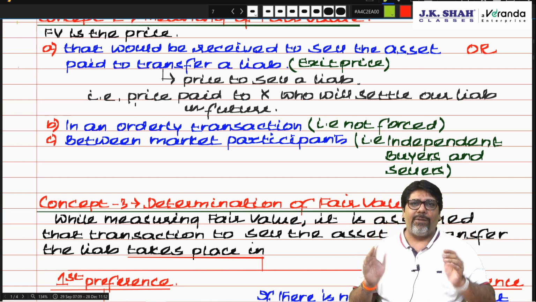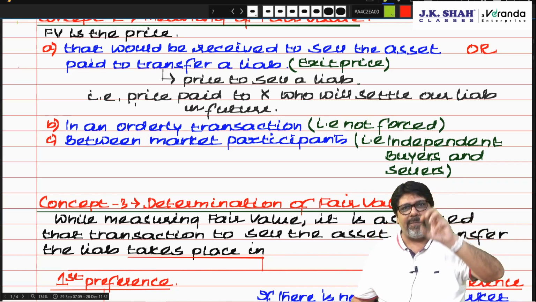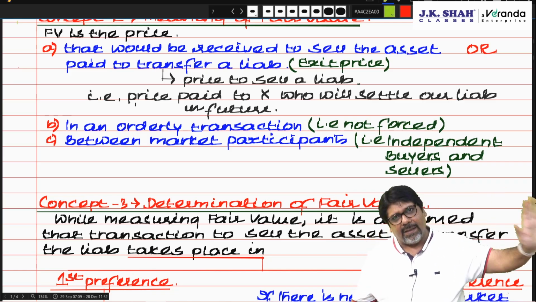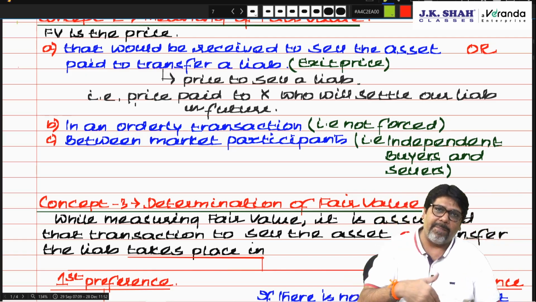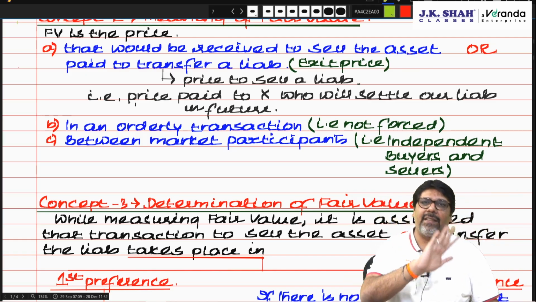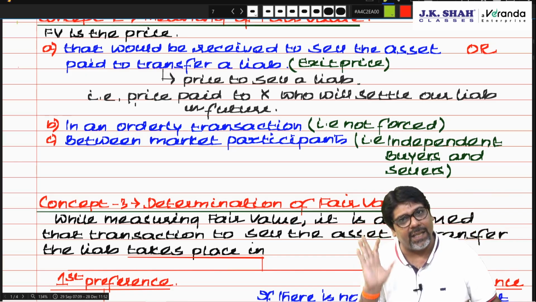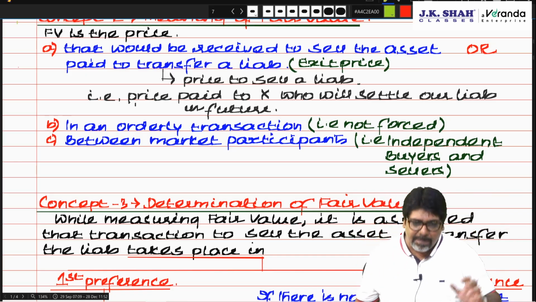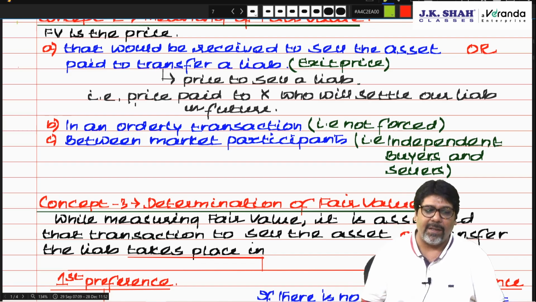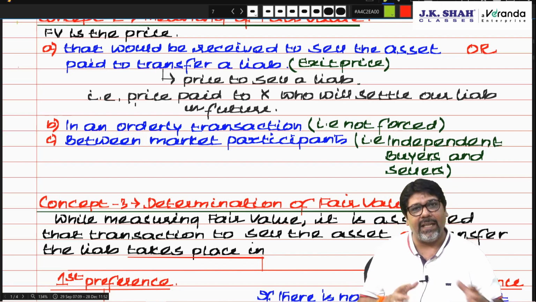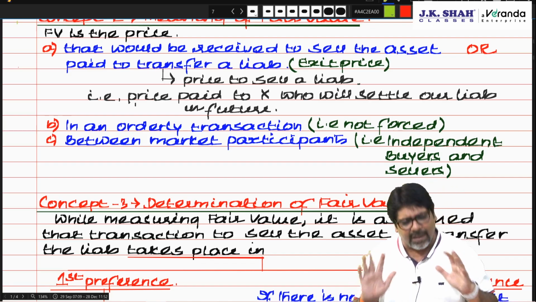So fair value should be determined firstly, on the first preference, on the basis of the principal market. But if the principal market does not exist, then on the basis of the most advantageous market. Am I clear? Now, principal market is a market where a particular asset or liability is in highest volume. That means the maximum number of buyers and sellers are there.